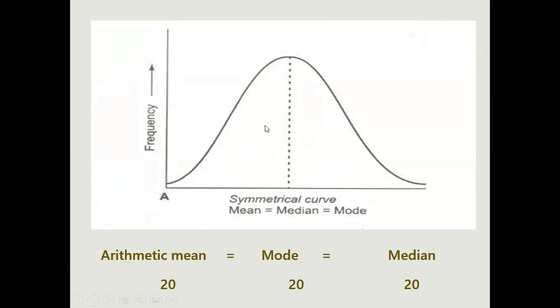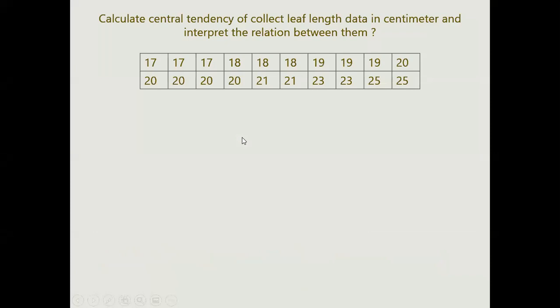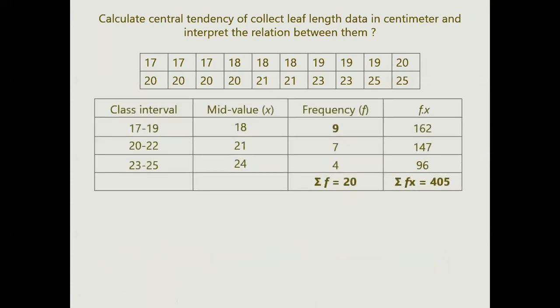So we can say the data collected is equidistant, well distributed, and it shows a symmetrical curve. Now we will go for the next type of data. Just look around. This is the same example, your leaf land, just the data set is different. Same method, we will go for the calculations and arrangement of data. So we will arrange the data and find the mean value.